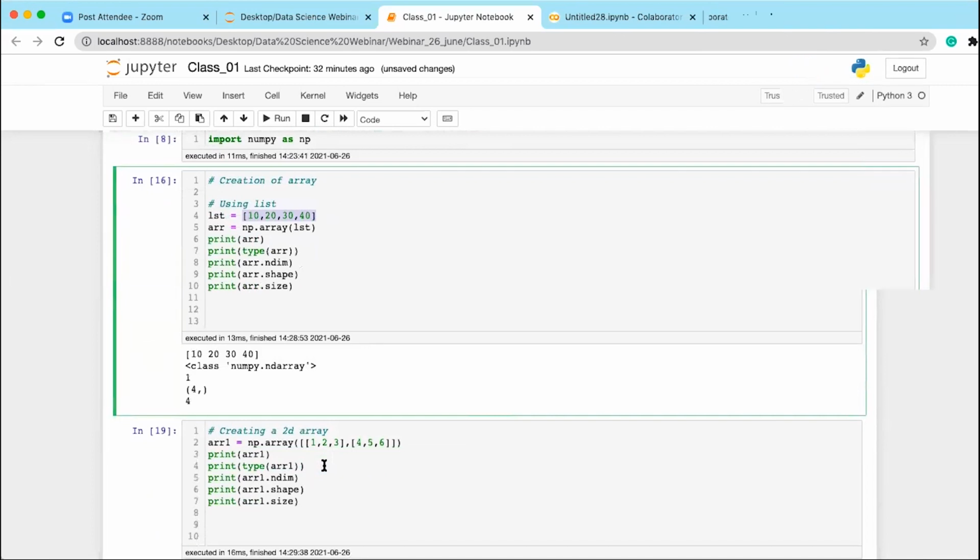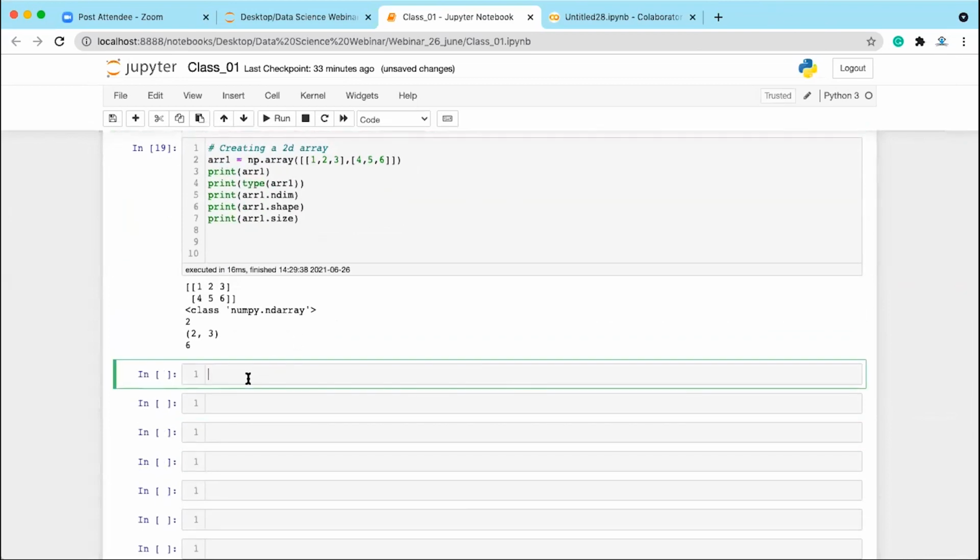So now we have seen how we can create a multi-dimensional array. Let's see how we can create arrays using other functions. We have many other functions using which we can create an array. So let's see what all functions we have. We can create an array using the arange function.